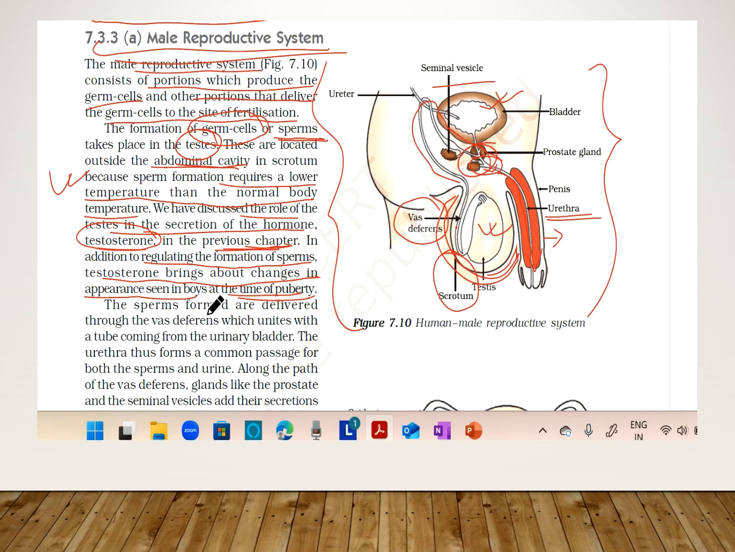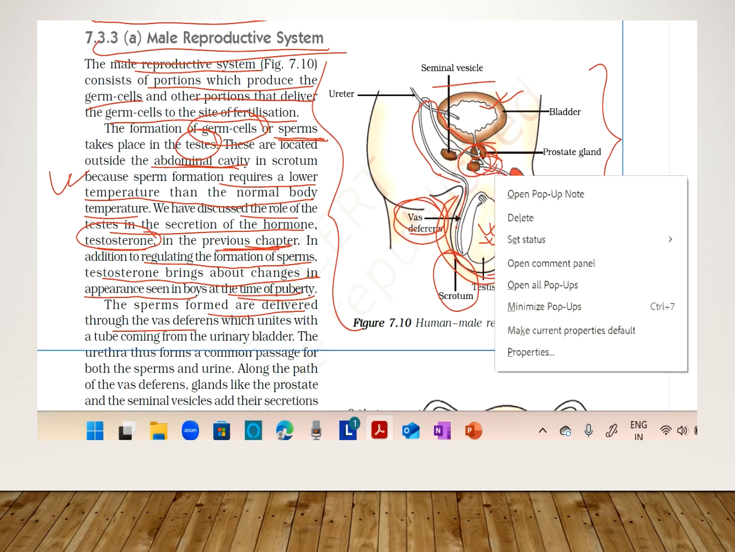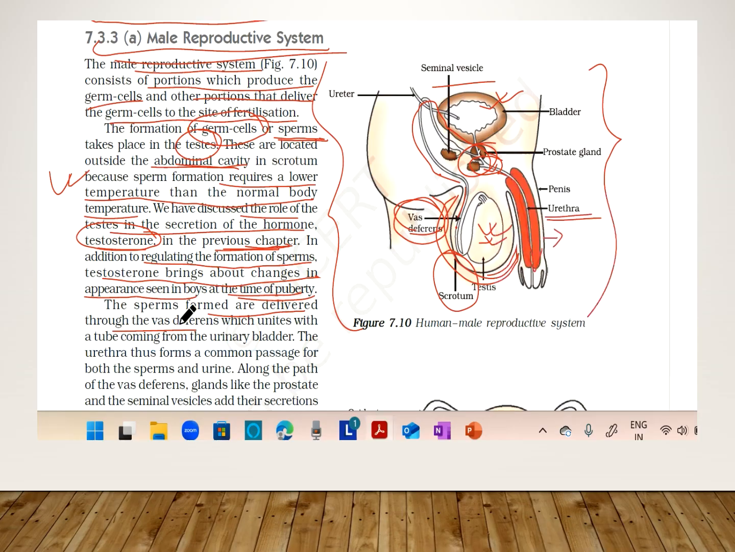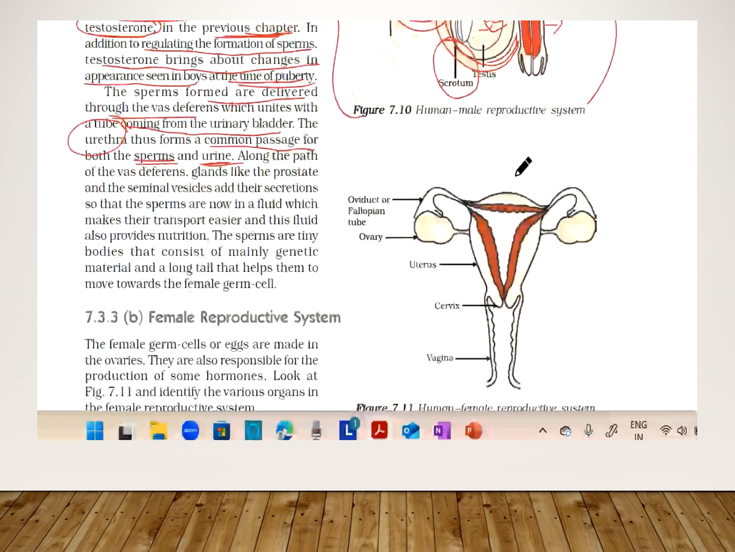Now, the sperms formed are delivered through the vas deferens. The sperms formed here are delivered through this duct-like structure, the vas deferens, which unites with the tube coming from the urinary bladder. This urethra thus is a common passage for both the sperms and urine.